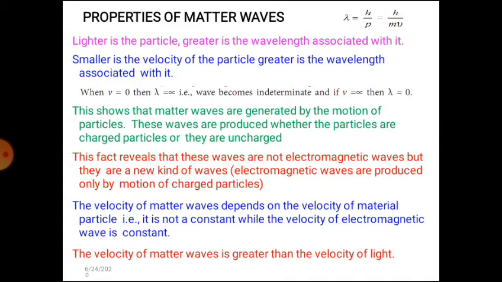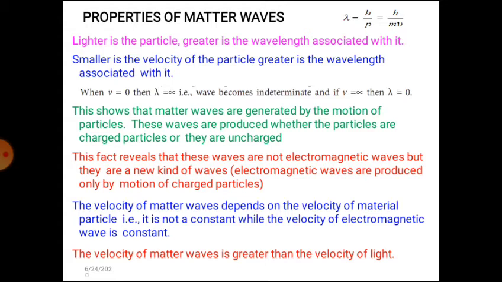Now we discuss the properties of matter waves. The lighter the particle, the greater is the wavelength associated with it. This shows matter waves are generated by the motion of particles. The waves are produced whether the particles are charged or uncharged.